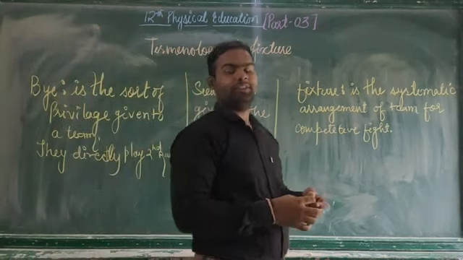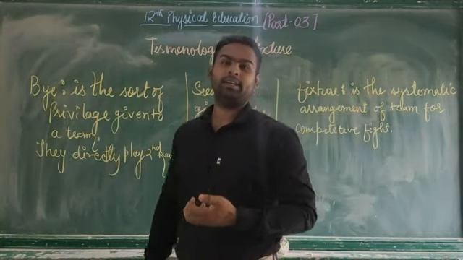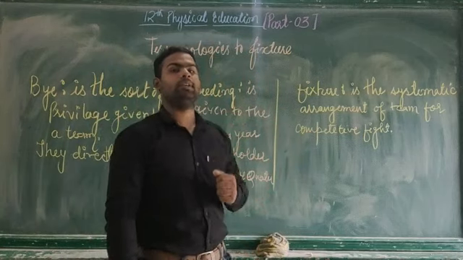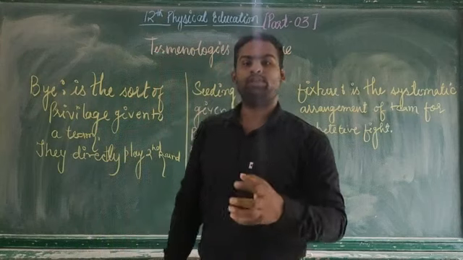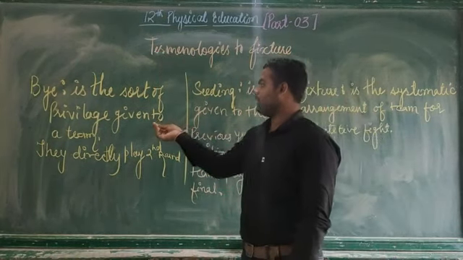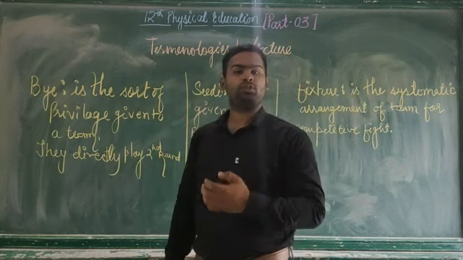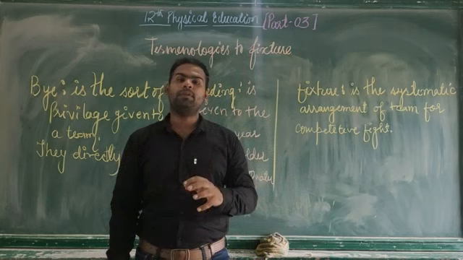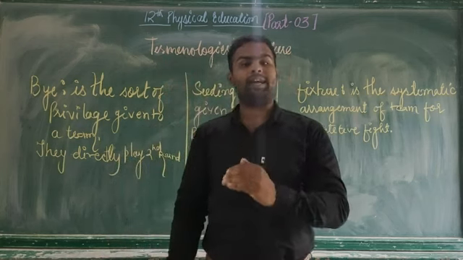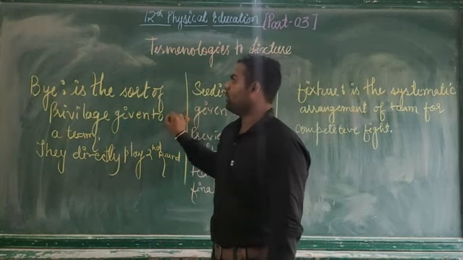Good morning, dear learners. Before we start to learn what exactly the knockout fixture is, we need to understand three basic terms which are used in making a fixture. The first term that I am going to talk about is bye. What is bye? Bye is a sort of privilege given to a team, and the team who got a bye will directly play the second round. The first round will not be played by a team who got a bye.